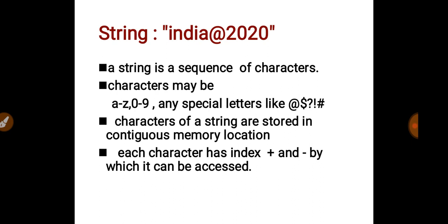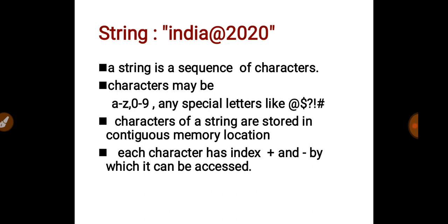You can also access these letters separately by using the index. Python supports two types of index: forward index and backward index. The forward index is the positive index, and the backward index is the negative index.